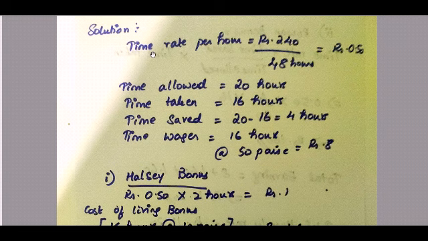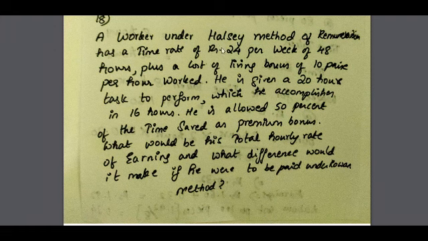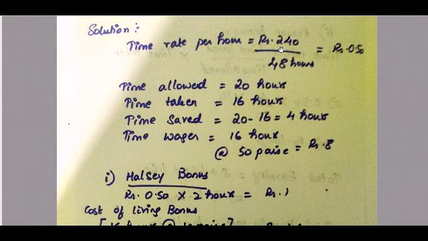So your solution part. The time rate per hour: the total amount they have given is 24 per week of 48 hours. So it is 24, not 240, divided by 48 hours, which is equal to 0.50.